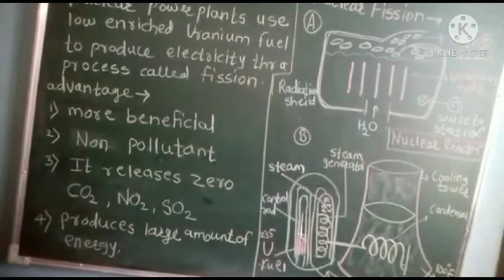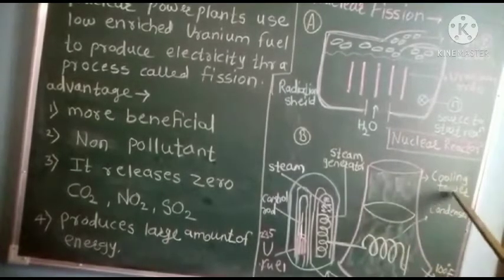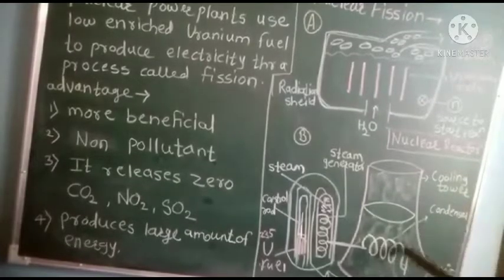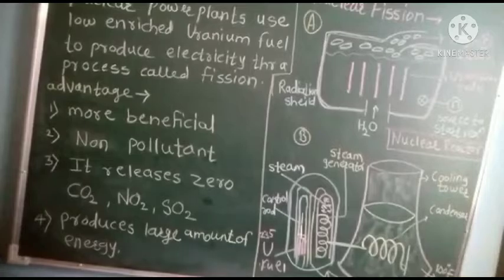This energy is released as heat and removed by a circulating liquid coolant, which is connected to a cooling tower. In it there is a condenser which converts the steam into liquid.